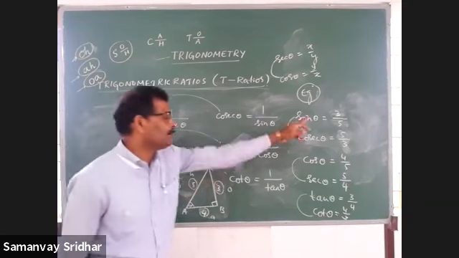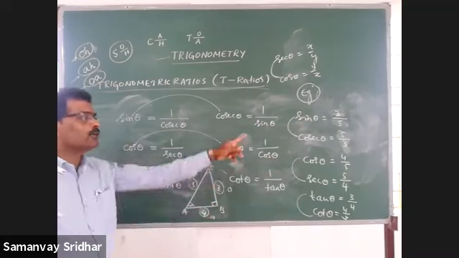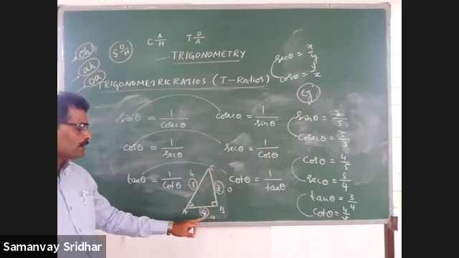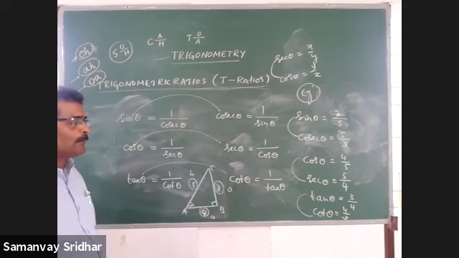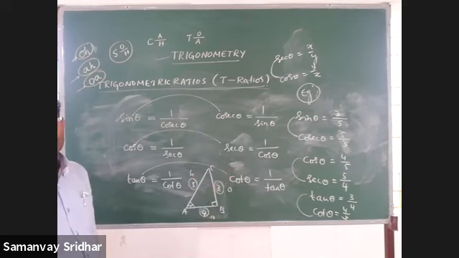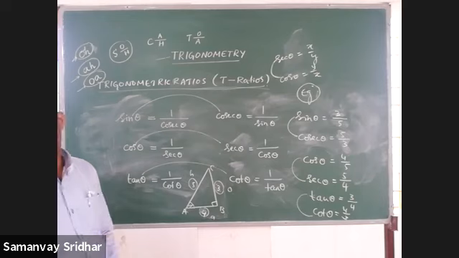I took 3 by 5. Similarly, it is what? 5 by 3, cosec. And cos is what? Adjacent by hypotenuse, 4 by 5. So therefore, it will become 5 by 4. Tan is what? 3 by 4. And that will become what? 4 by 3. Got it? Clear? It is required.